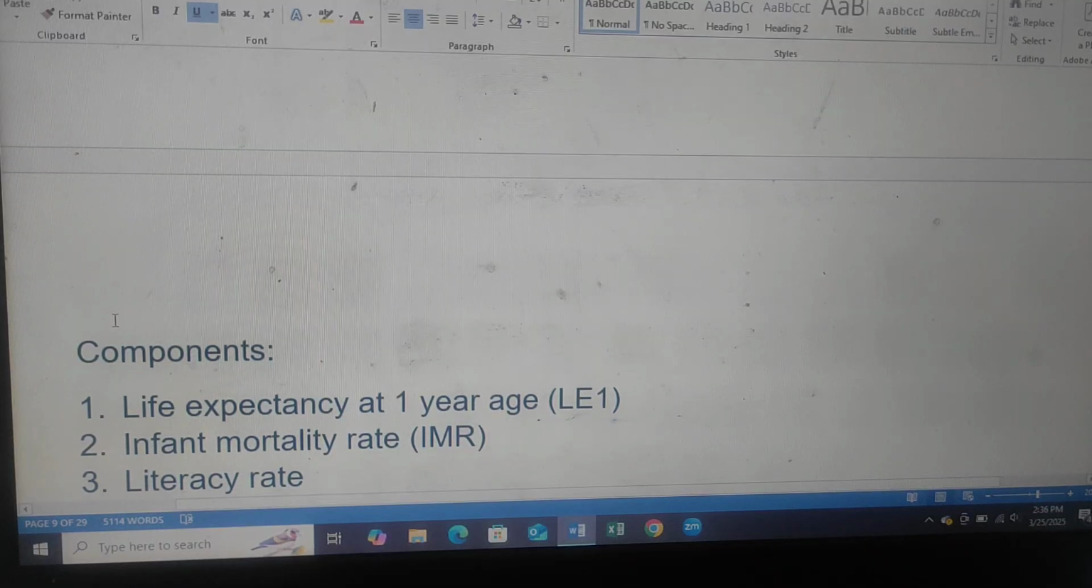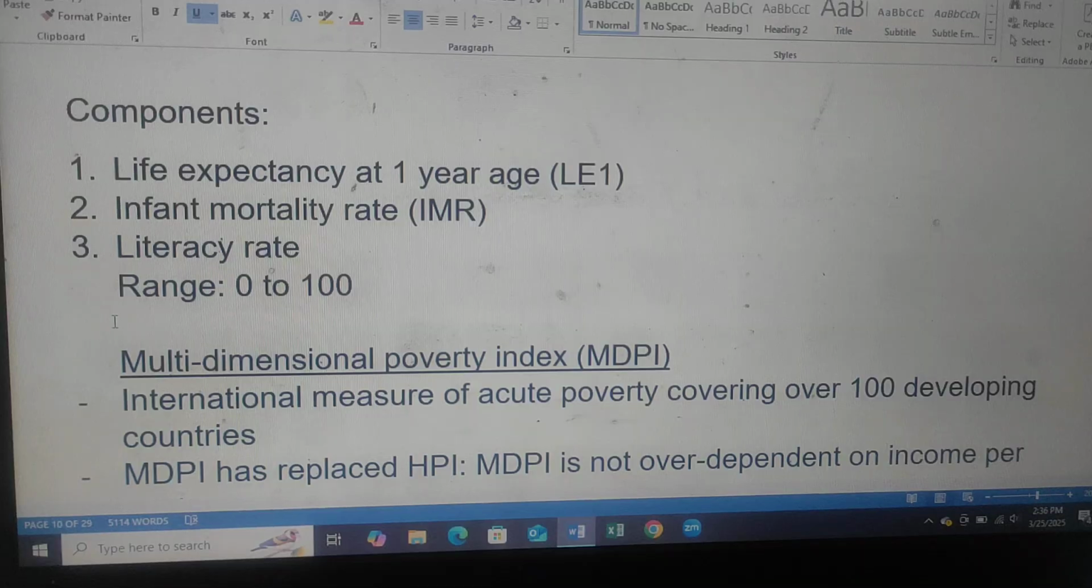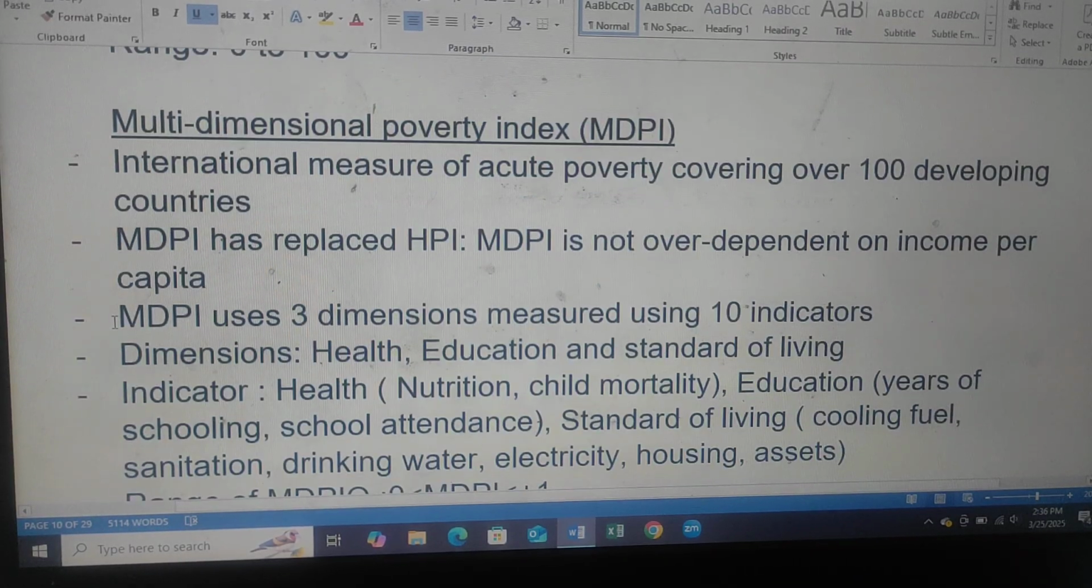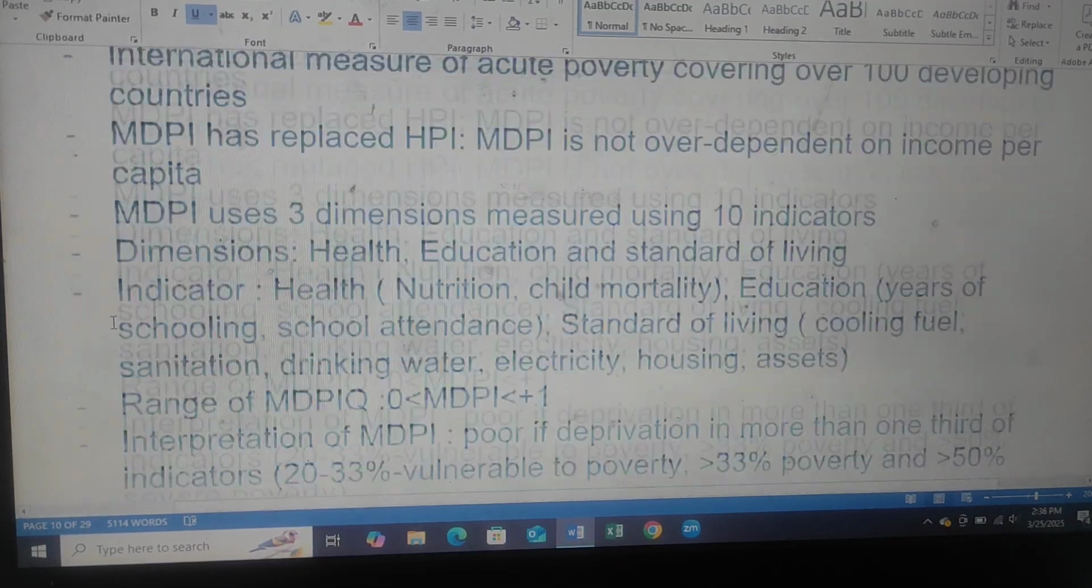Physical Quality of Life Index components. Components of Physical Quality of Life Index are life expectancy at 1 year of age, infant mortality rate, and literacy rate, range 0 to 100. Multidimensional poverty index: international measure of acute poverty covering over 100 developing countries. Multidimensional poverty index has replaced human poverty index. It is not over-dependent on income per capita.